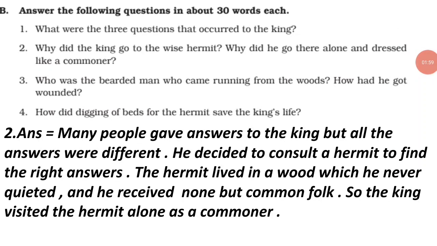Second, why did the king go to the wise hermit? Why did he go there alone and dressed like a commoner? Answer. Many people gave answers to the king, but all the answers were different. He decided to consult a hermit to find the right answers. The hermit lived in a wood which he never quitted, and he received none but common folk. So the king visited the hermit alone as a commoner.